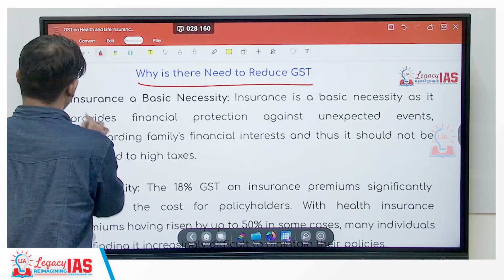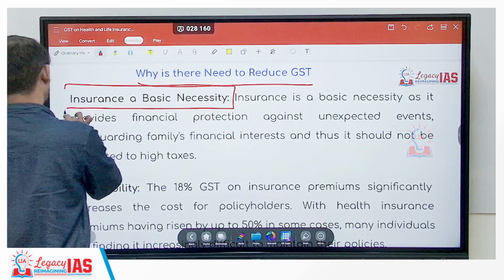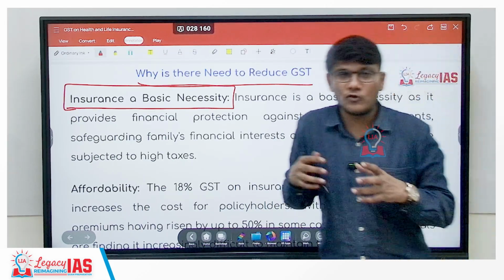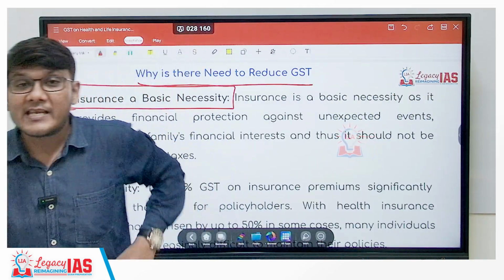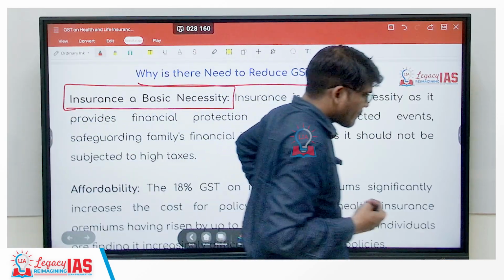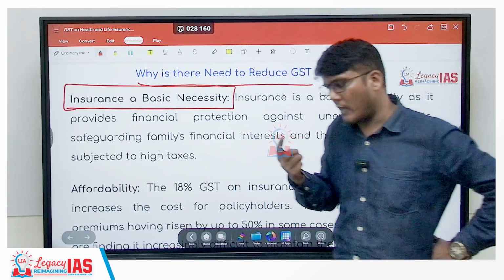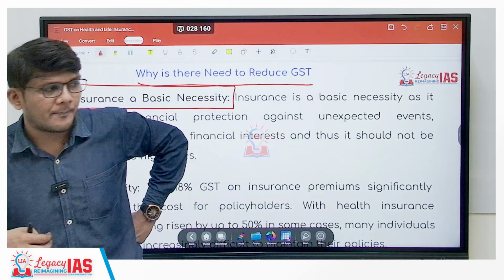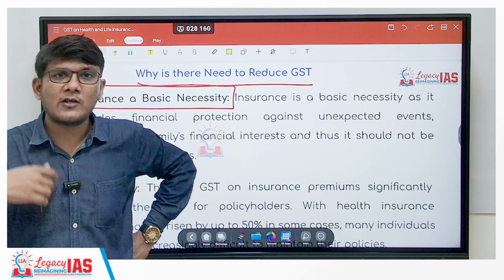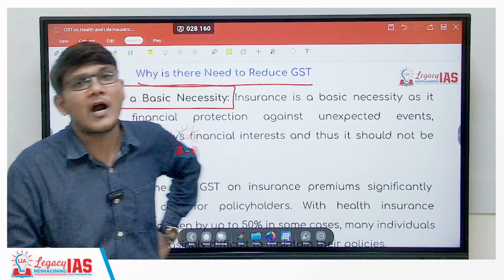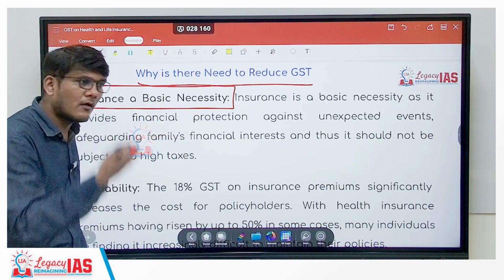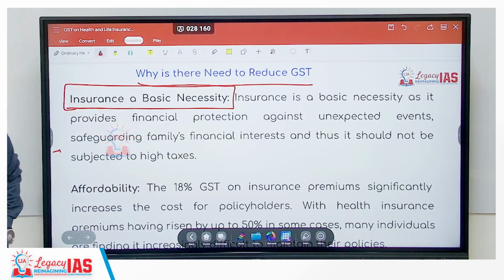But let us still look at it. Insurance, a basic necessity. Of course, if you don't have insurance, even a lower middle class or upper middle class family can come into poverty. Imagine a middle class family, only one working person, and maybe 3-4 total members. That person requires a surgery. You don't have much savings. You sell off everything, do their surgery, and they are still handicapped or can't work. Now what do you do? No source of income. Savings are gone. Everything is gone. Poverty can strike in, right?